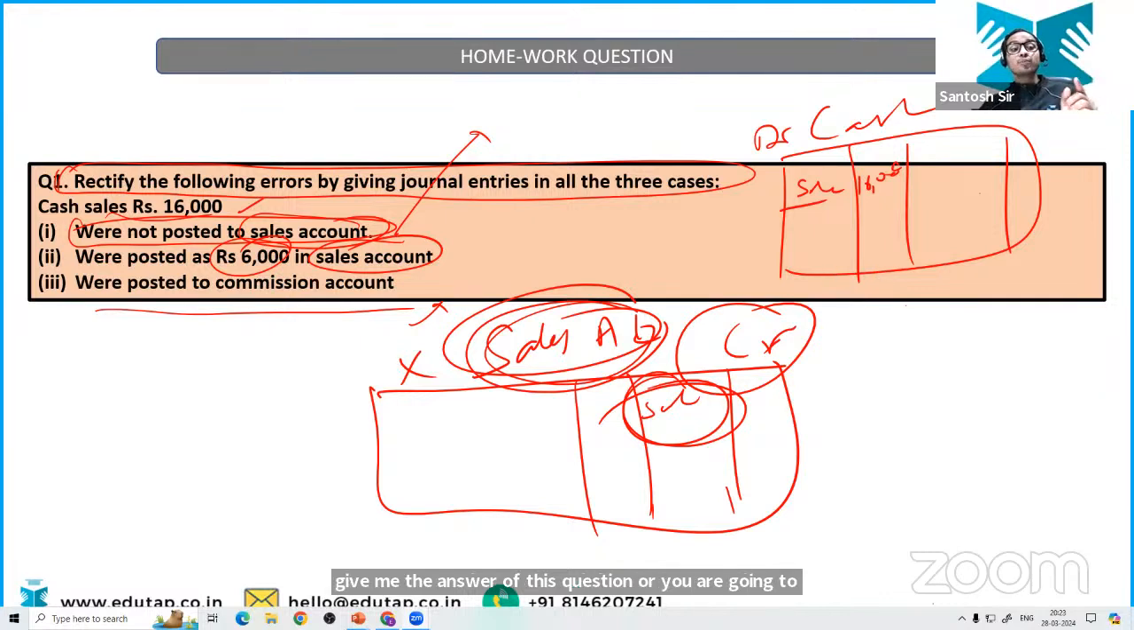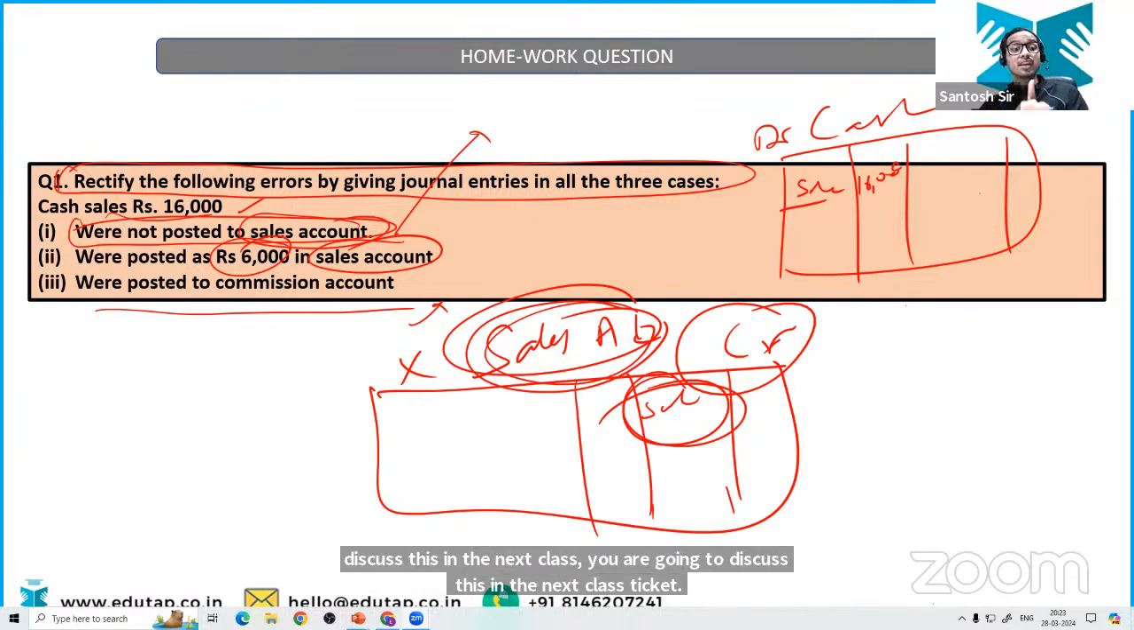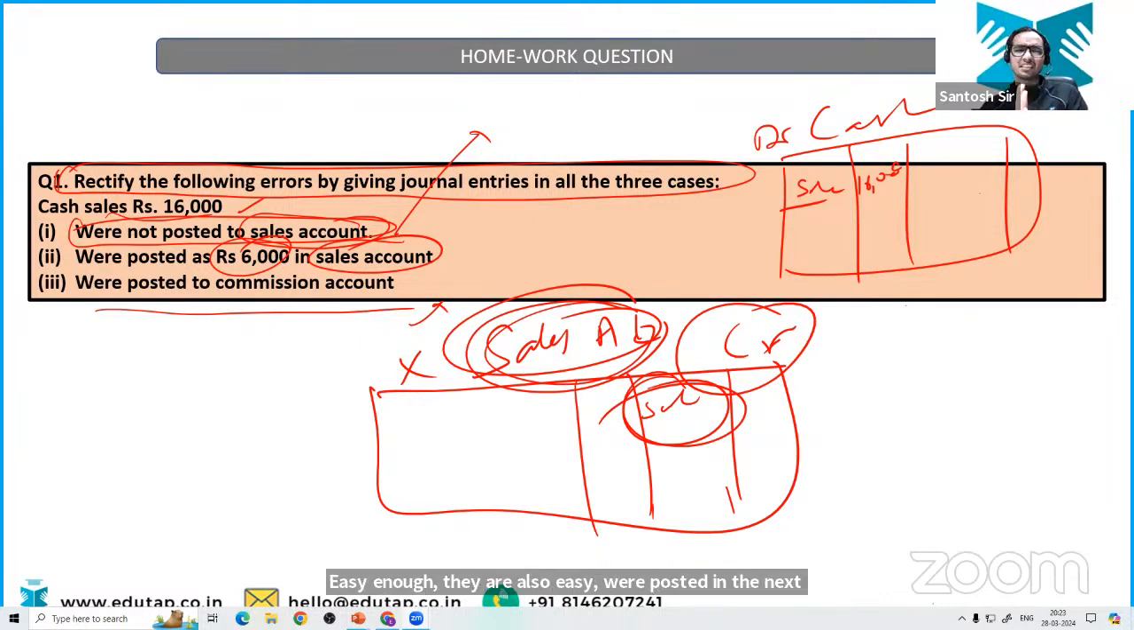Were posted as rupees 6,000 in the sales account. Again, only talking about the sales account. Very easy. Sales account has been undercredited. I have given you the hint. That's it. Were posted to the commission account. This is important. Now sales account has been omitted. That is correct. But instead of creating the sales account, the accountant has created the commission account. Okay. Now you have to give me the answer in the comment section on YouTube.